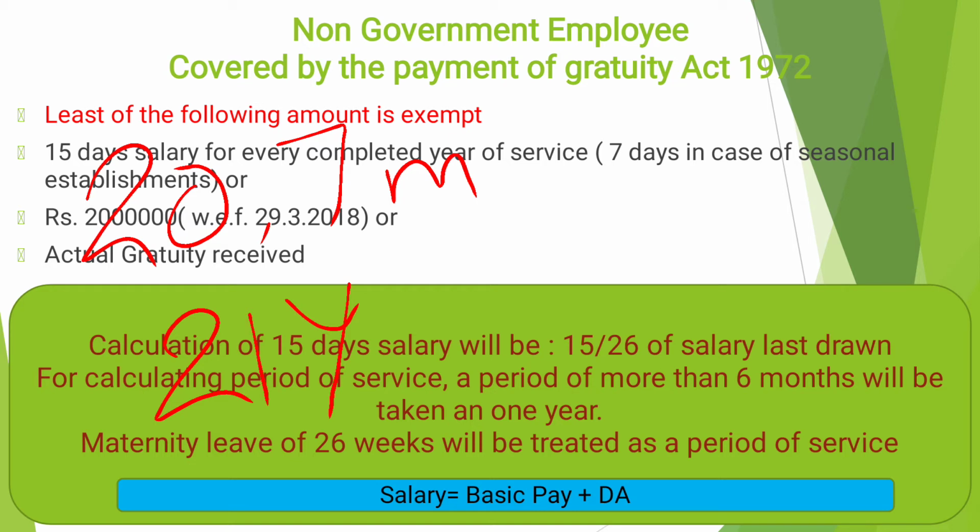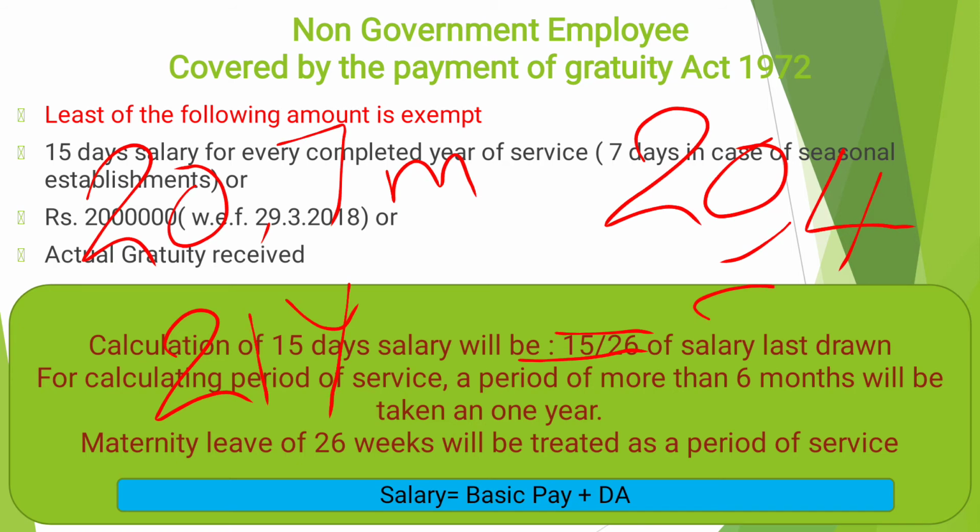So 21 years. Suppose a person has a service of 20 years and 4 months. So the total service will be 20 alone, because these 4 months will not be considered, only because it is not more than 6 months. That is the logic behind this.